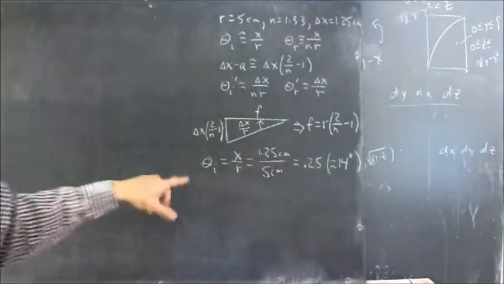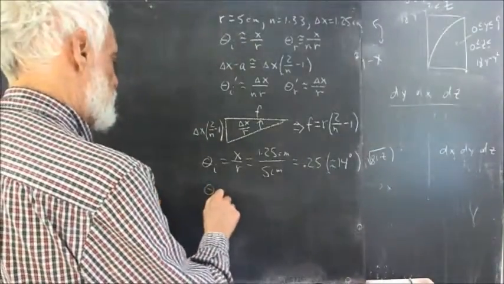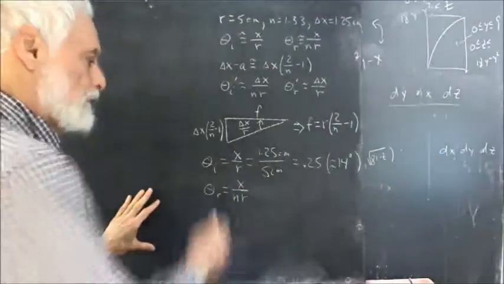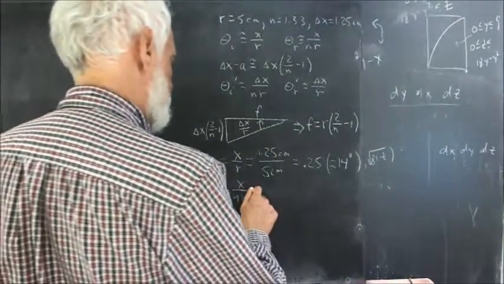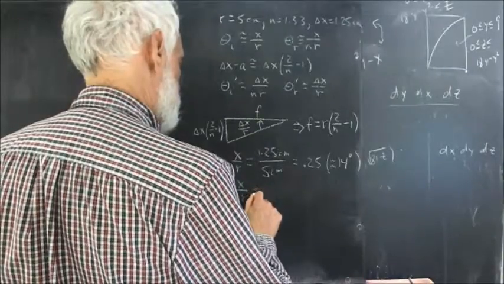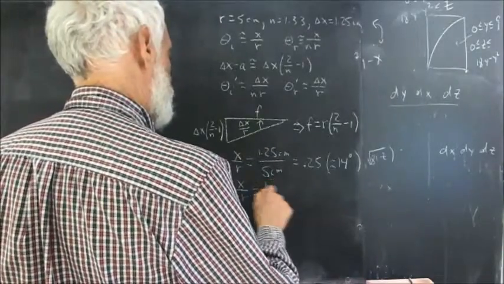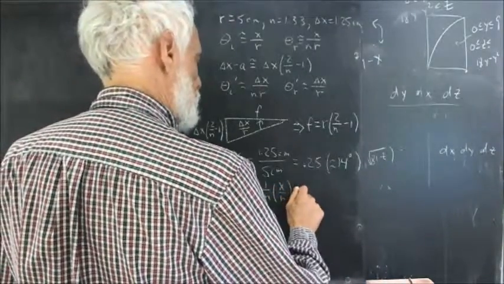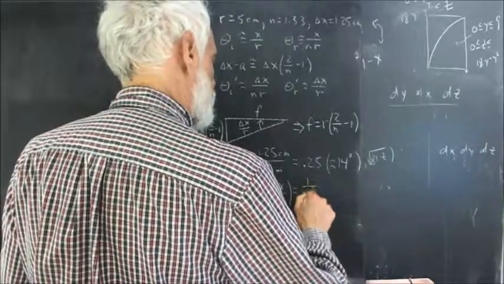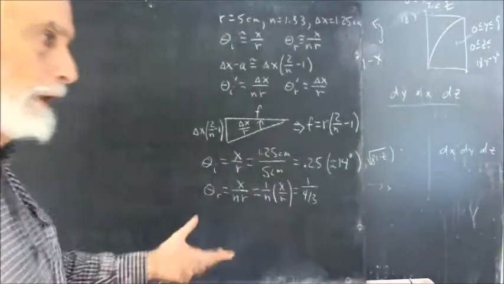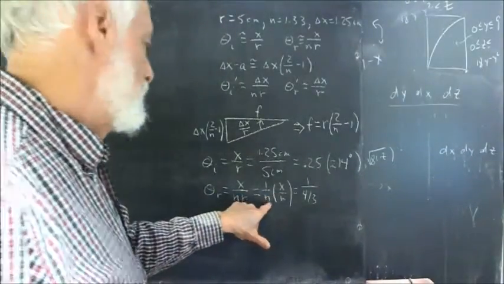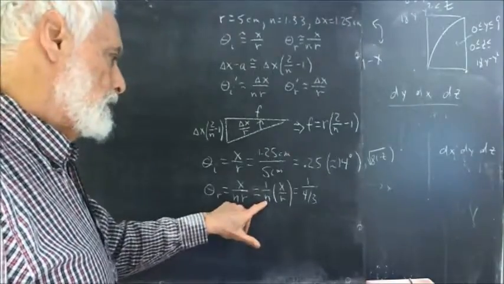Okay, now theta sub R is X over NR, which is 1 over N times X over R, which is 1 over 4/3, using the 4/3 approximation. Of course, if you do this analysis, you want to use a more accurate value for the index of refraction of water.